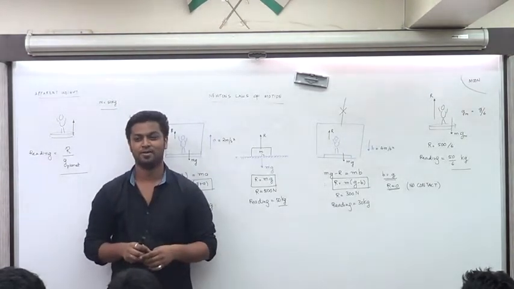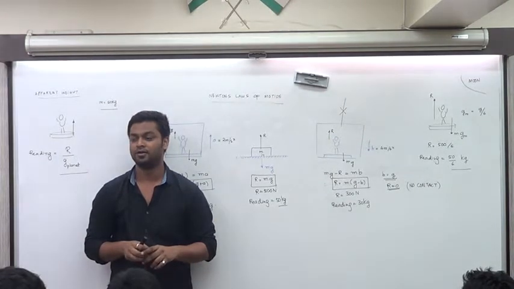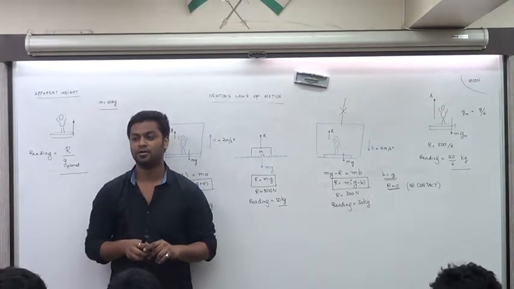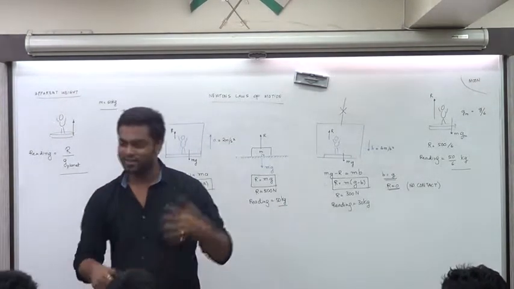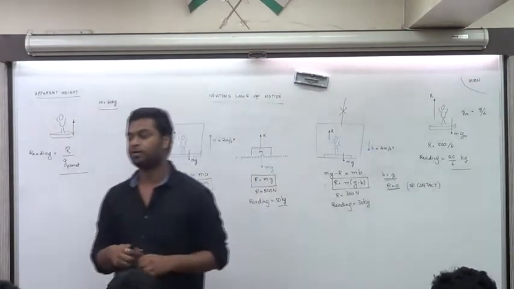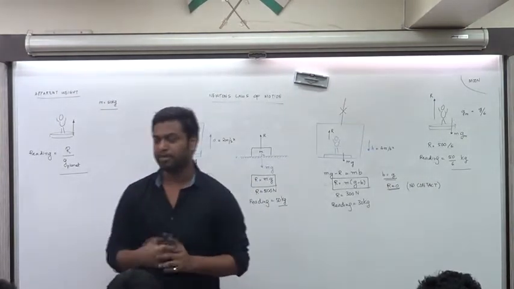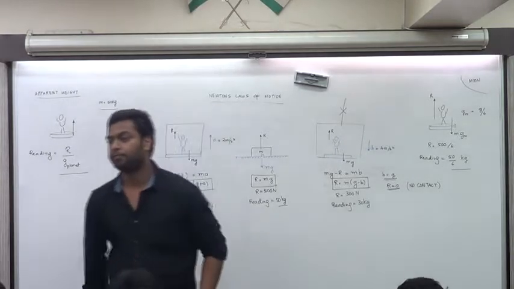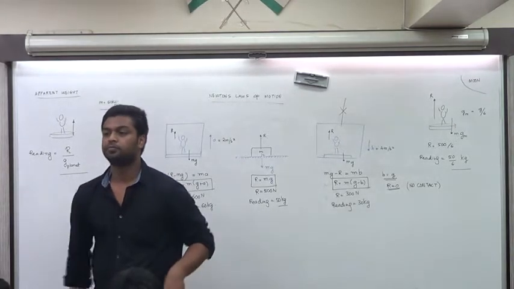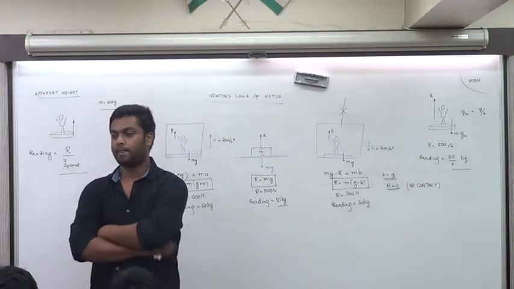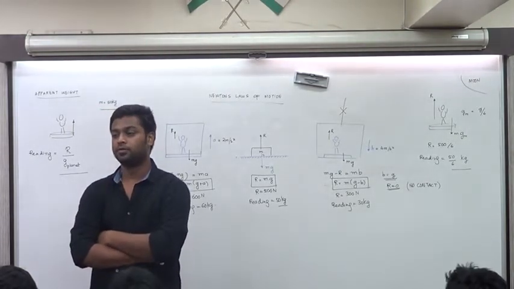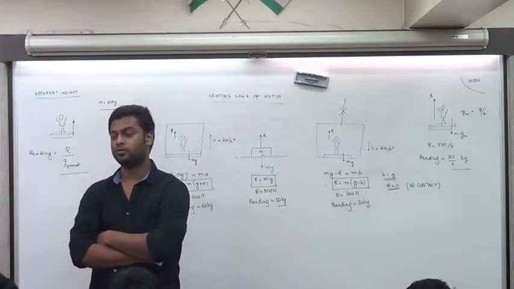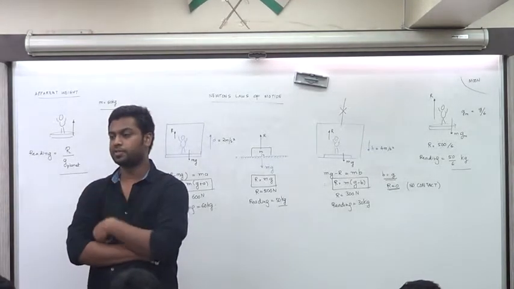Because if you're traveling at the speed of gravity, then you'll be on the roof. What is the speed of gravity? Please define it, your terms are not clear. I'm saying that if the lift is falling with the same acceleration as gravity, and you are also going with the same acceleration, right?